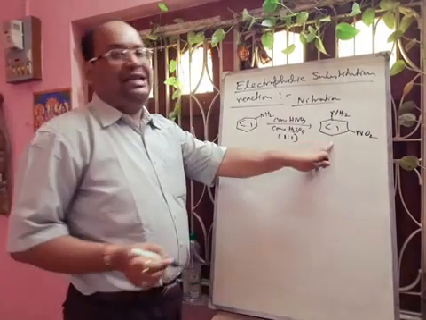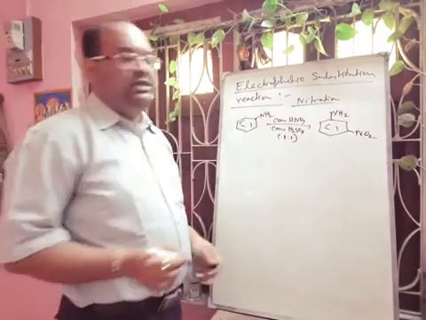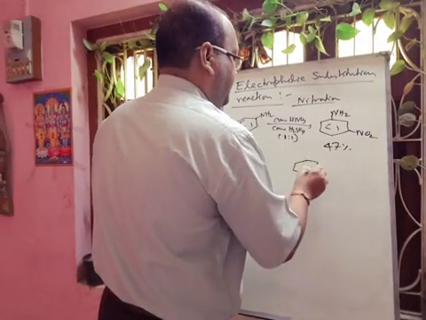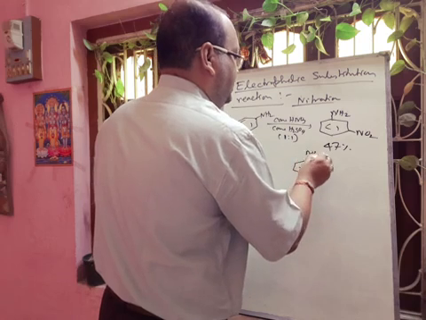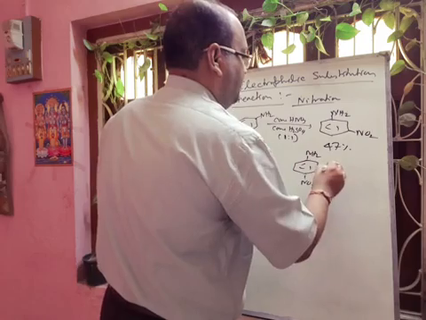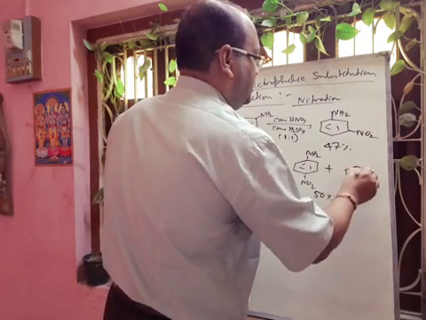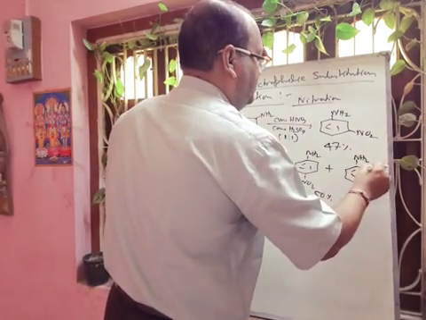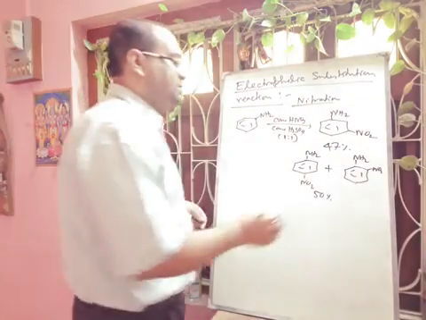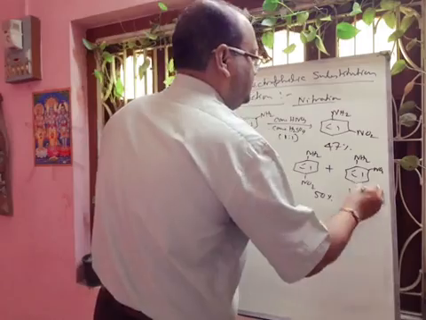That meta-nitroaniline we will get around 47%. Para-nitroaniline will get 50%. Plus, there will be ortho-nitroaniline, and it is very less, around 1 to 2%.